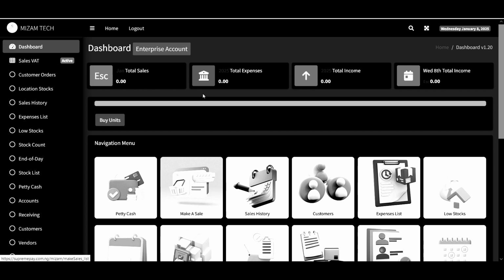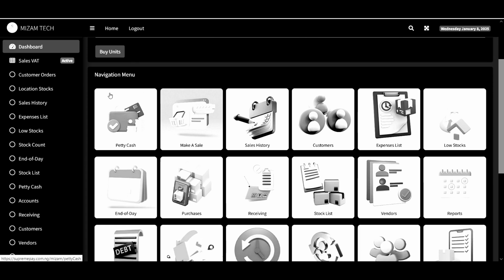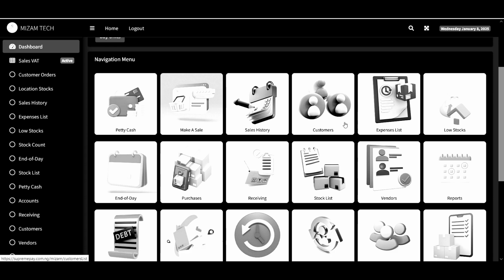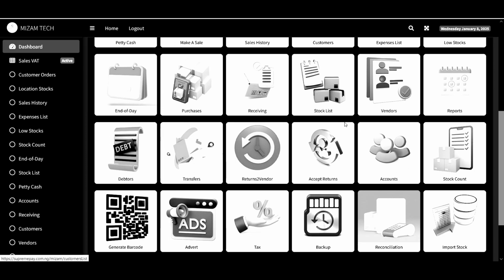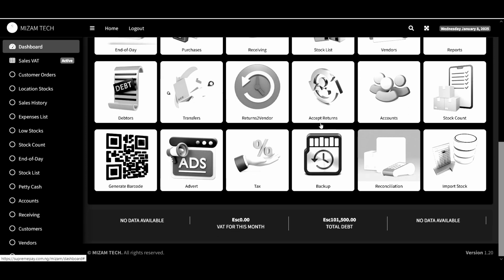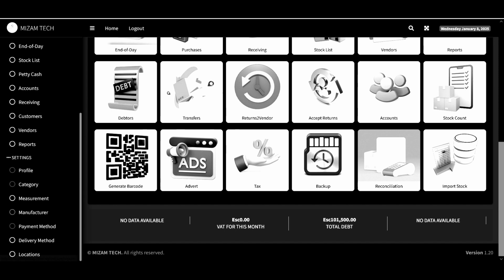So here now I can scroll down, then I have the navigation menu. These are the menus that we have. They are user-friendly menus. So we are going to be treating each of them one after the other. But before you use this application, you have to first go to your settings.